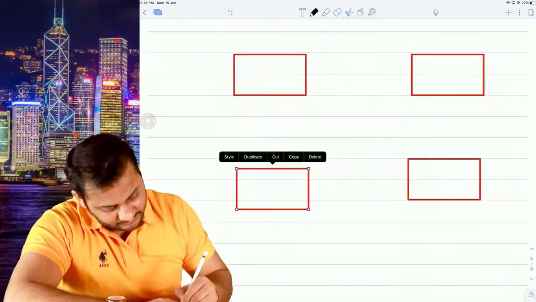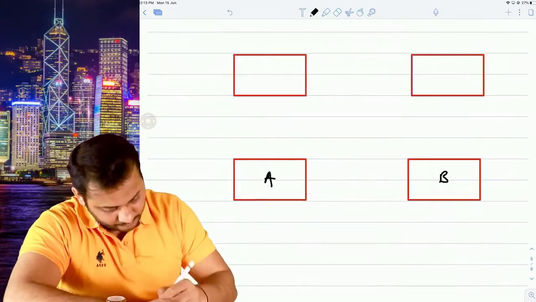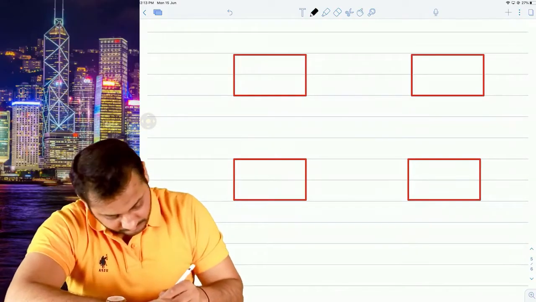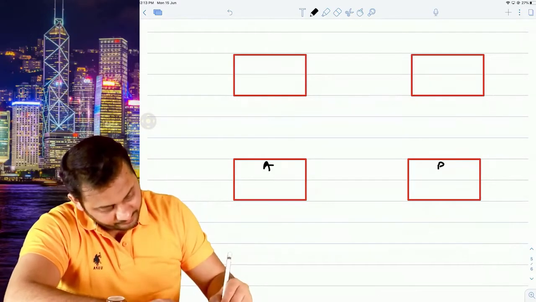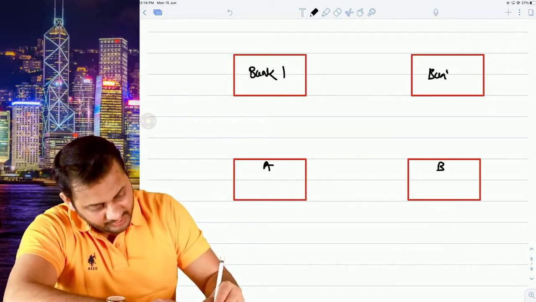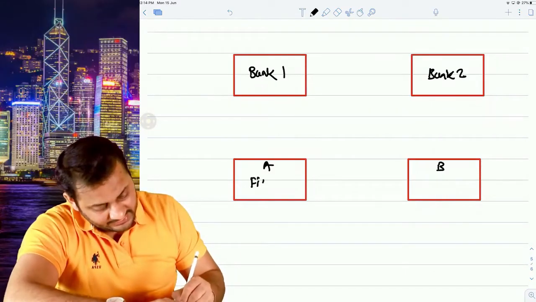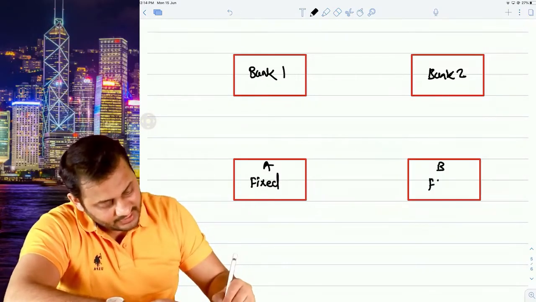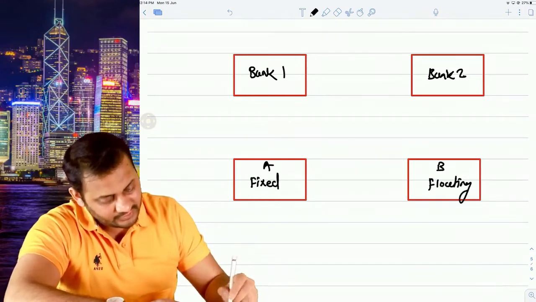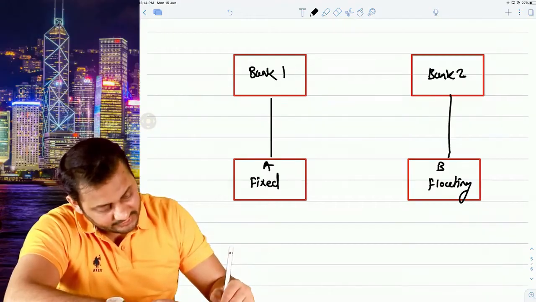So let's say this is party A and B. This is bank 1 and bank 2. Just imagine the situation. This party has taken a fixed rate loan and this party has taken a floating rate loan. For the purpose of understanding, we will assume the amount of loan taken by both is same.